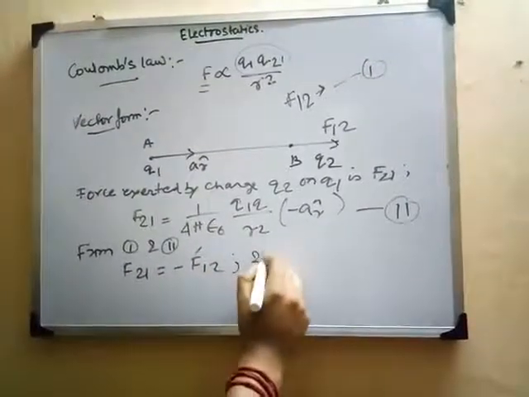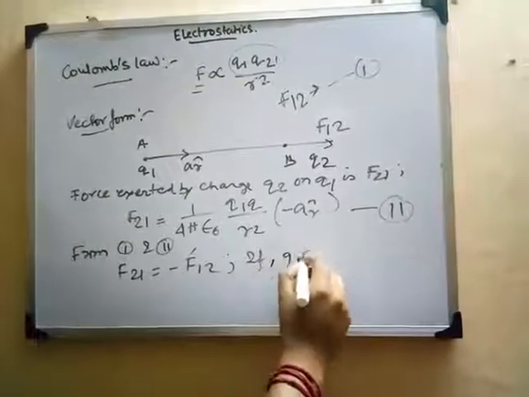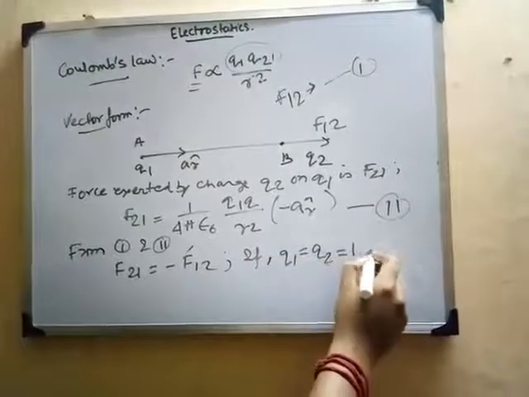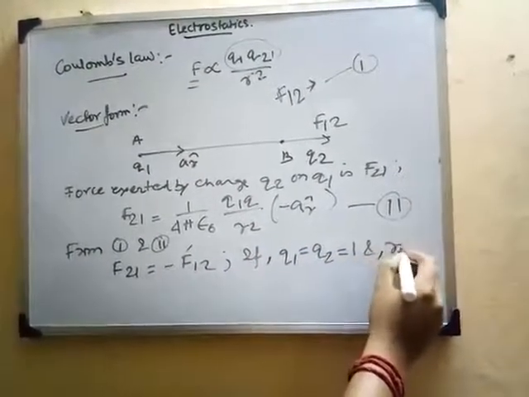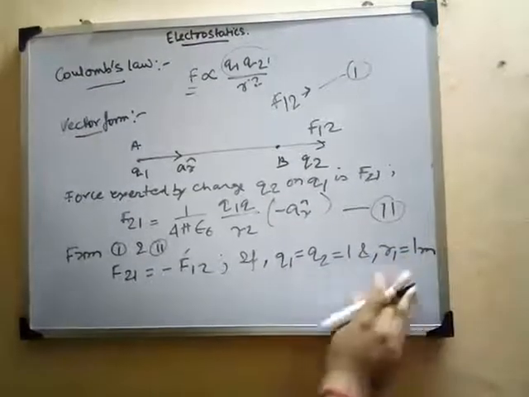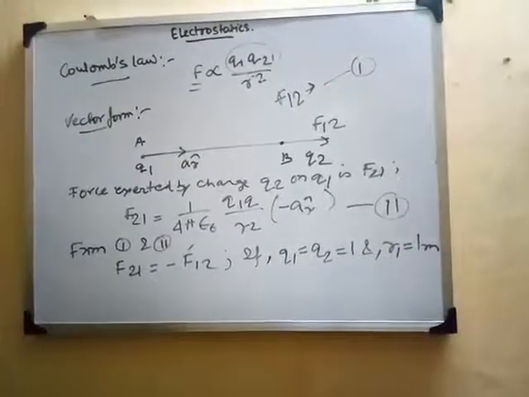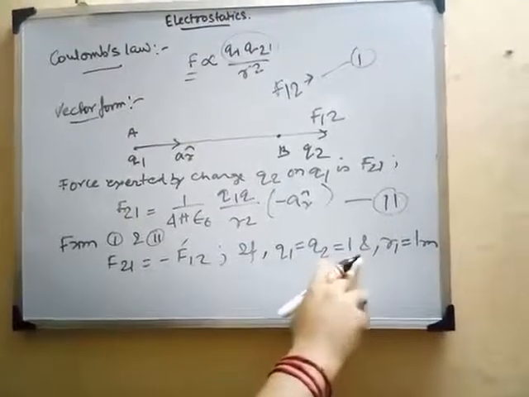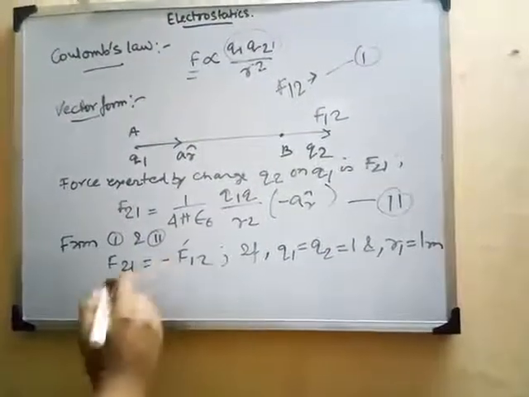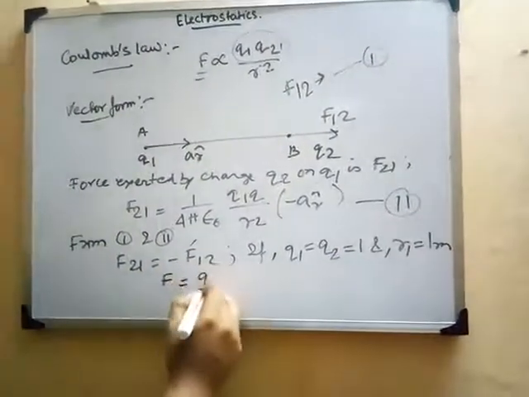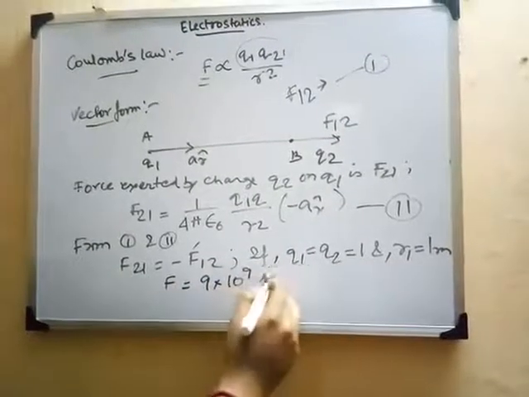And also if we consider that q1 equals q2 equals 1 and this distance r equals 1 meter, if I consider all the system as unity, every value is 1, then F will be equal to 9 into 10 to the power 9 Newton, right?